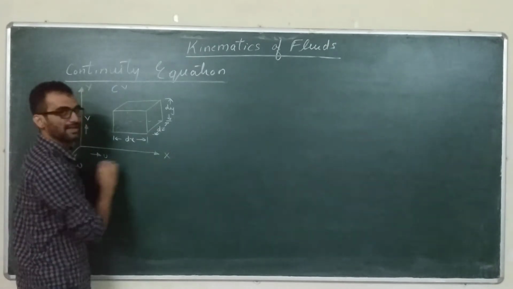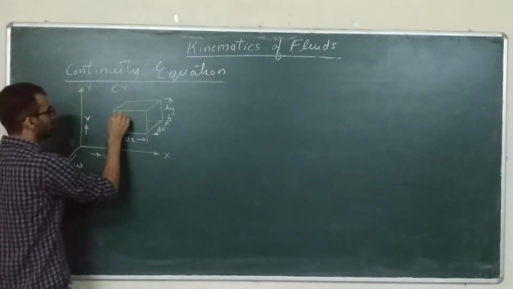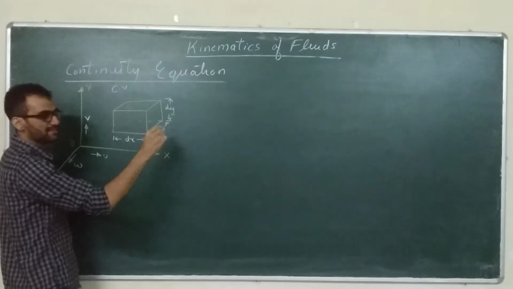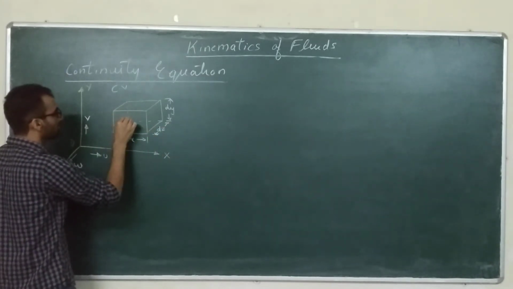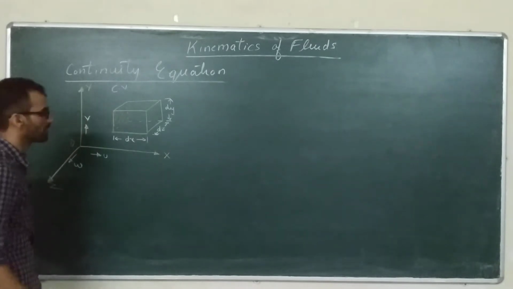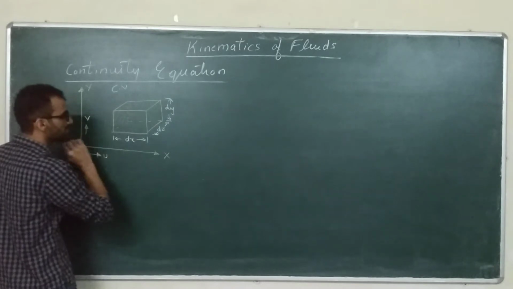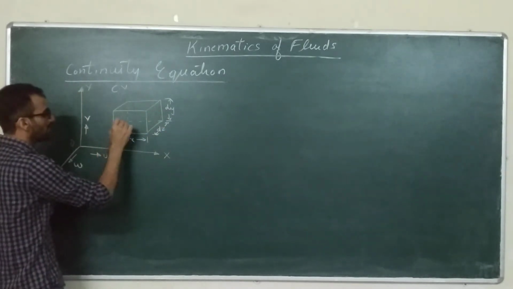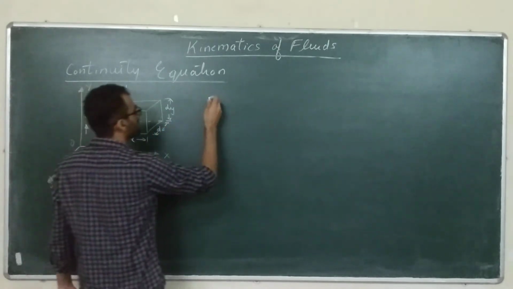Let us say flow is taking place along the positive x direction. This becomes our control surface in the x direction from where fluid is coming inside, and fluid is leaving from this opposite surface. Now let's write the mass inflow in the x direction.